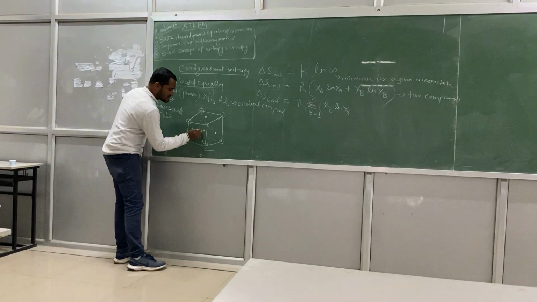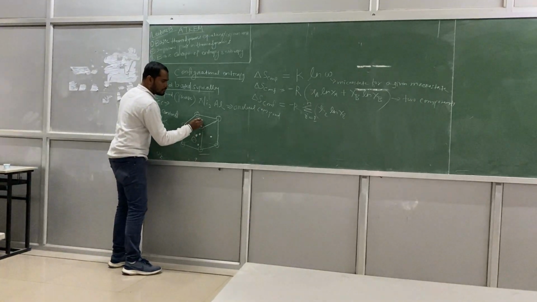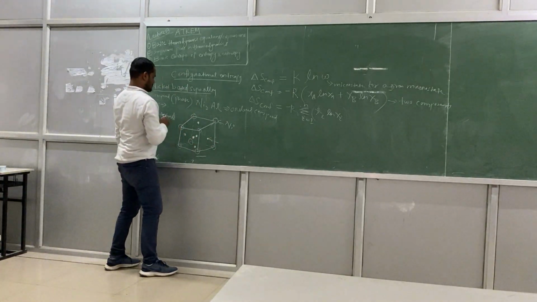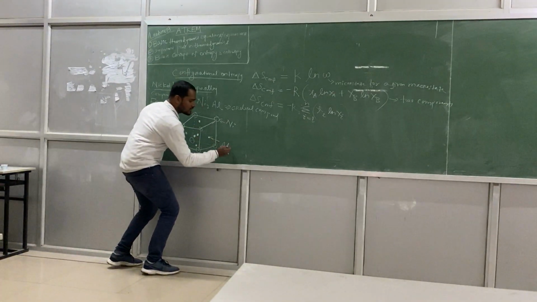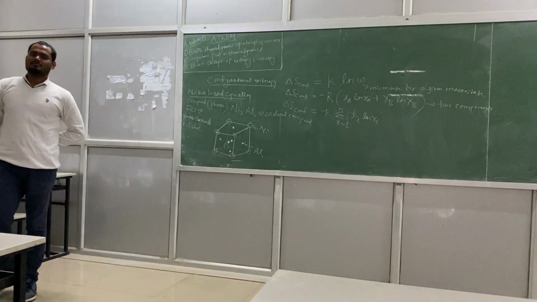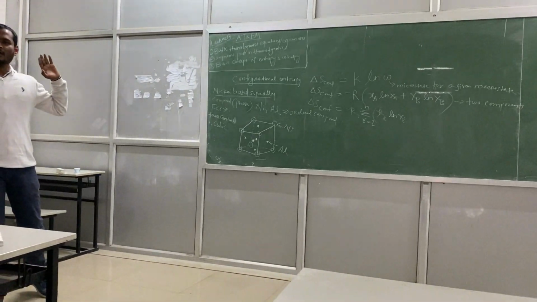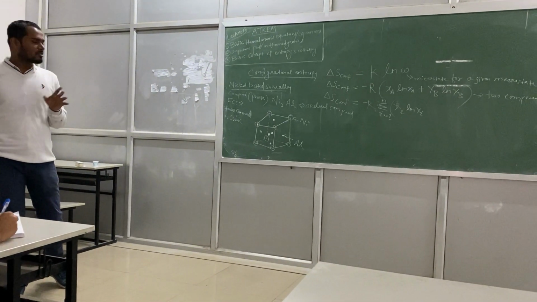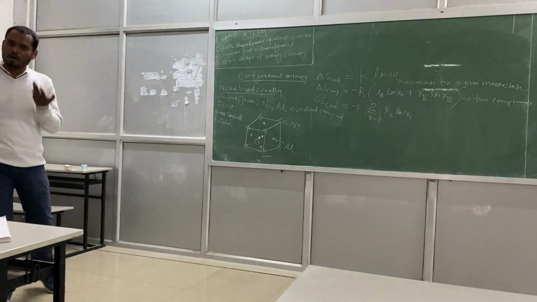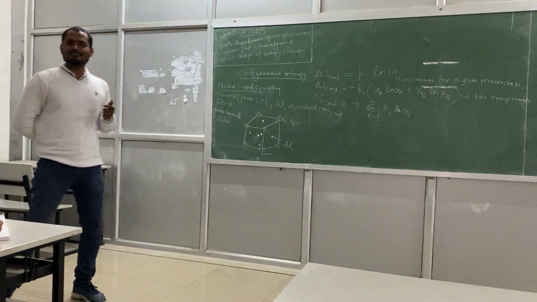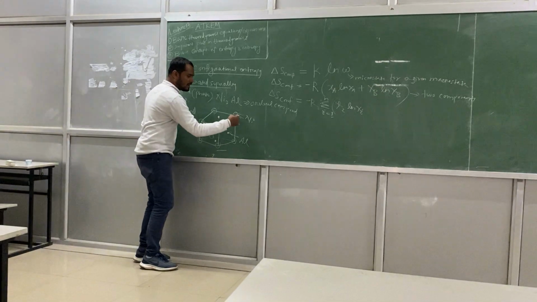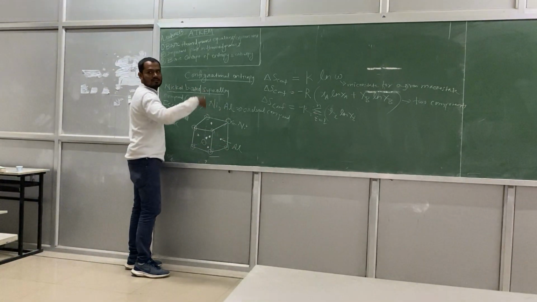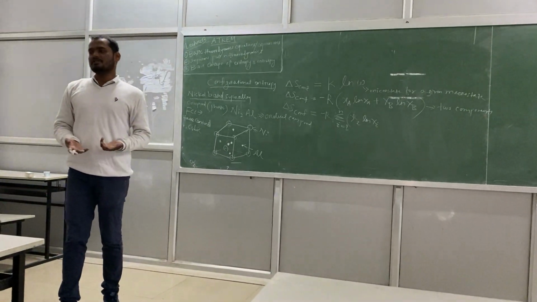Then each face center is having 1 atom. So suppose this is nickel and this one is aluminum, right? So this is your order, because nickel has preferentially occupied only corner positions and aluminum has preferentially occupied only face center positions. So this is ordered. Disordered means if nickel will occupy corner as well as face center and aluminum will also occupy face center and corner, then again it becomes disordered.